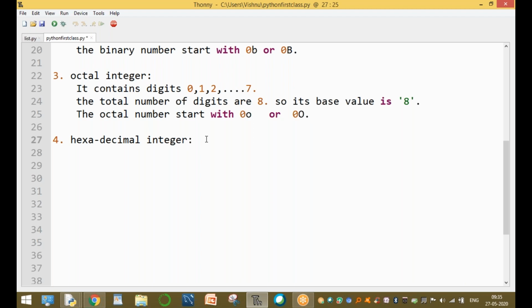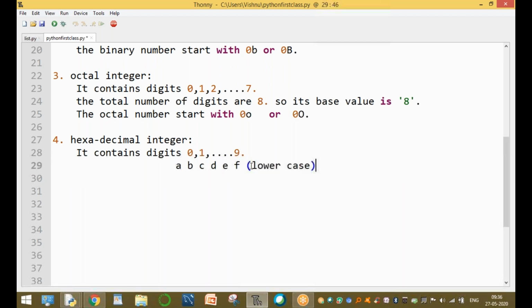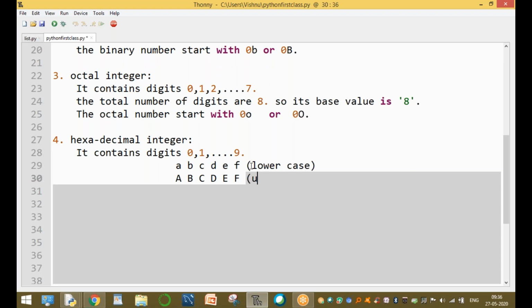Now, what is the hexadecimal number system? It contains the digits 0, 1, 2 up to 9, and the letters a, b, c, d, e, and f, 6 letters. These are 10 digits plus 6, which makes 16. These are lowercase, and uppercase A, B, C, D, E, and F are also allowed.